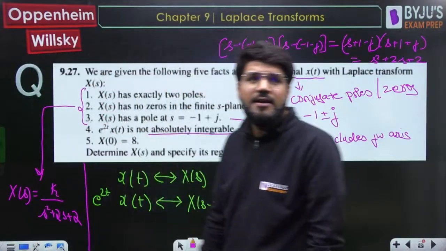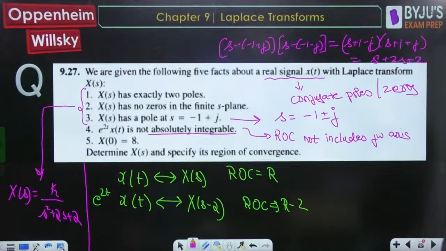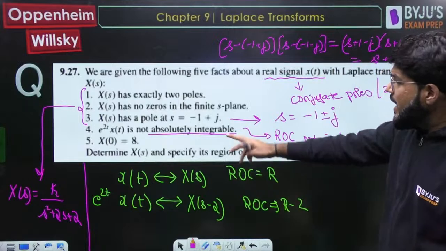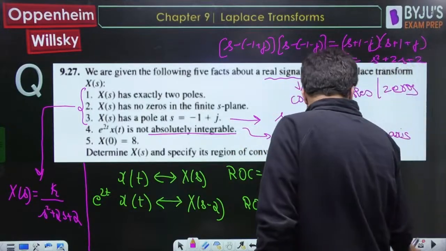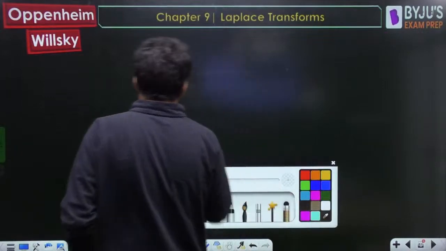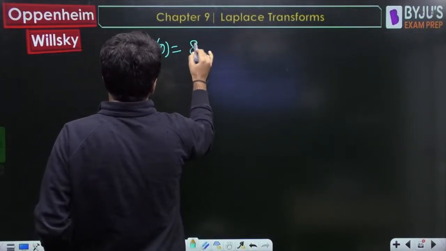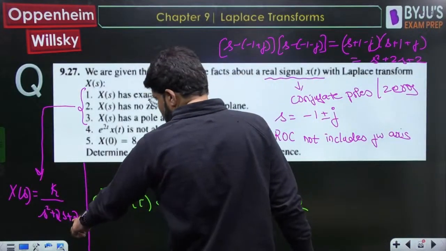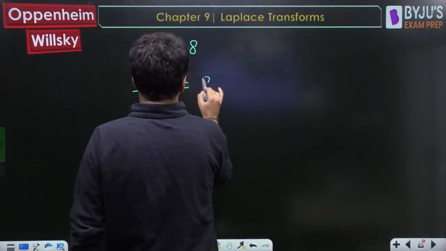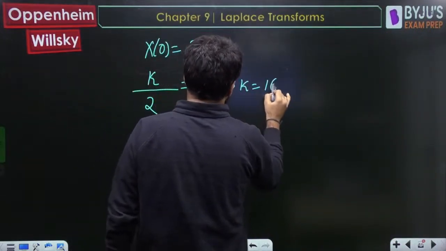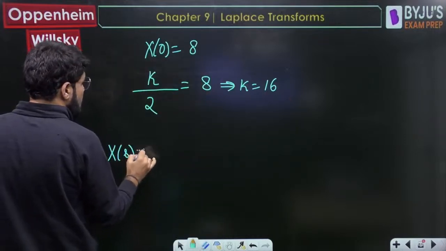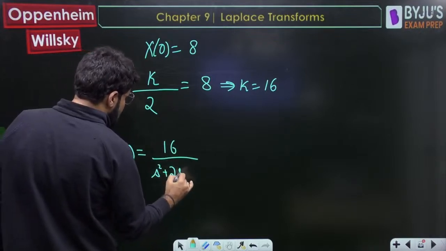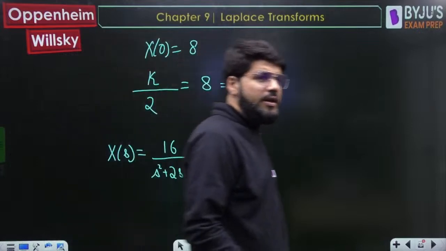That is the idea I can apply to X(s): K upon s^2 + 2s + 2. Now, x(0) is equal to 8, which gives an idea about K. X(0) will be K upon 2 if you put s equal to 0. So K/2 equals 8, meaning K is equal to 16. So the value of K is found, and X(s) is 16 upon s^2 + 2s + 2. So X(s) is done. One part is done.